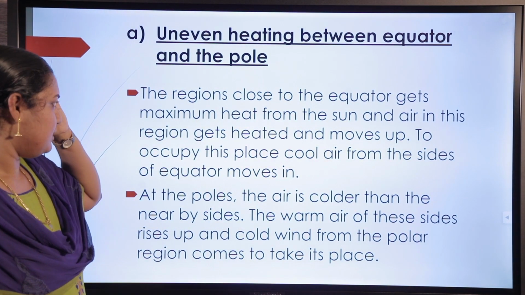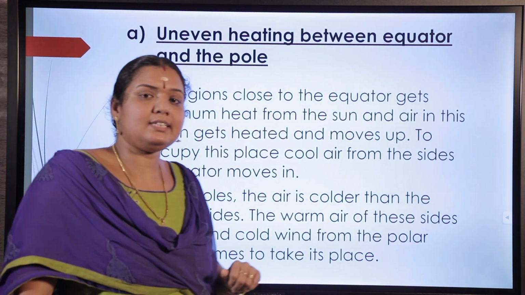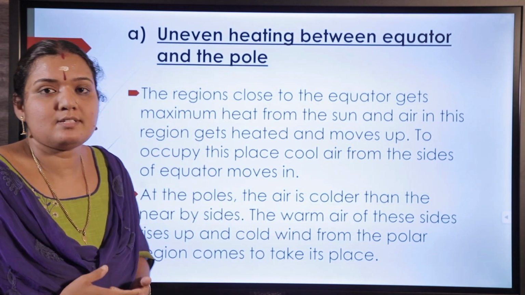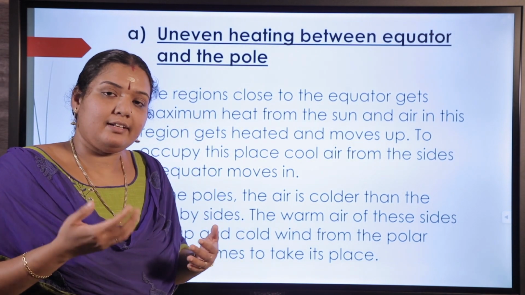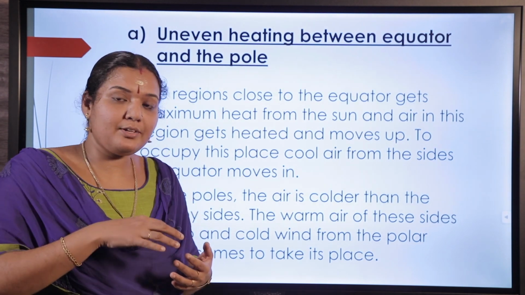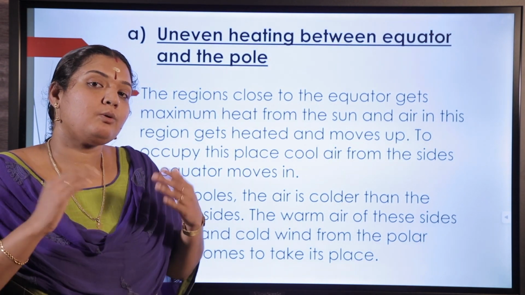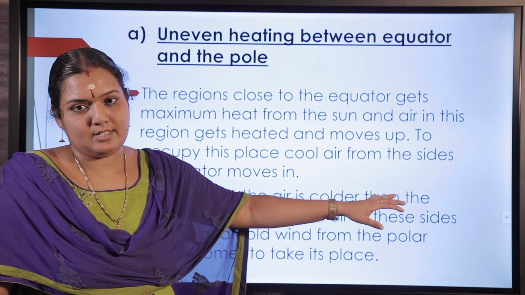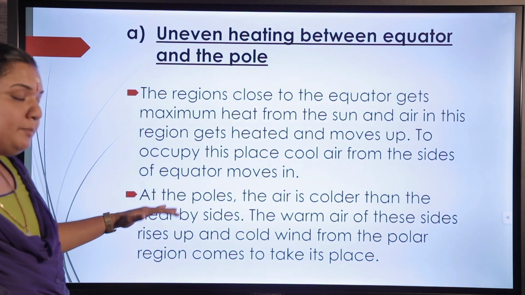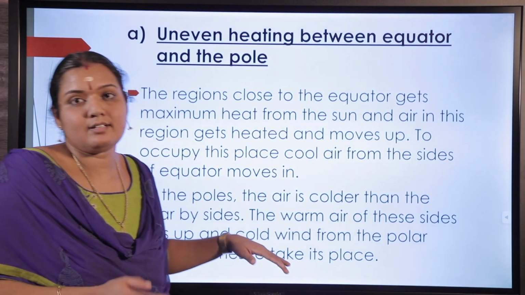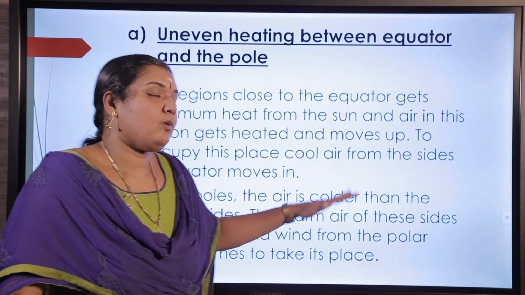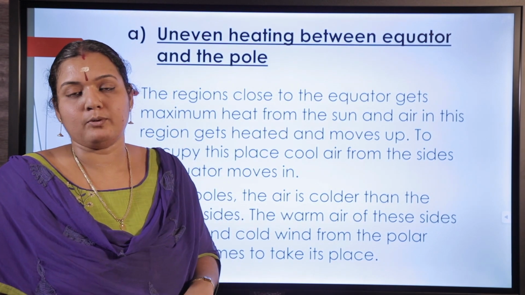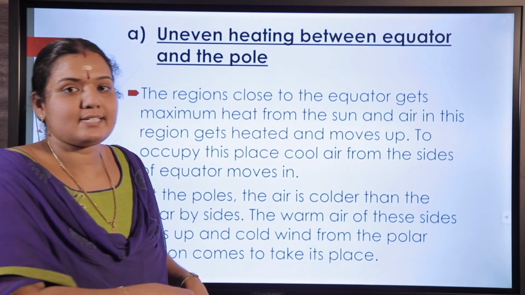What is the difference between these? In the first case, the region close to the equator gets maximum sunlight from the sun and the air above this region will heat up first. Then the air tends to rise up. So to occupy that space, cool air from the sides moves in. This creates a wind current. And the other case, at the poles, the air is cooler than at the sides. So the warm air of the sides will move up to occupy that space. Cool air from the poles moves in. That also will create a wind current.